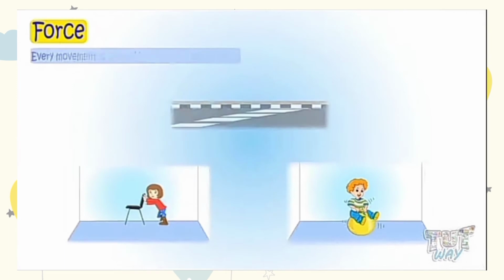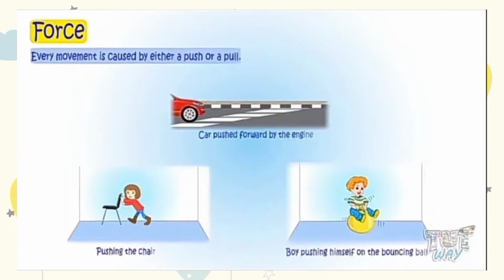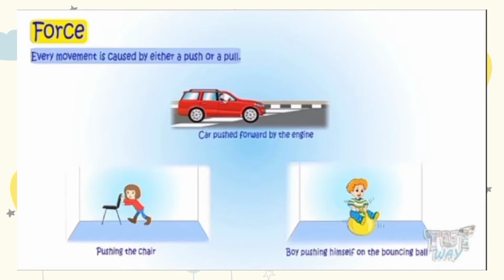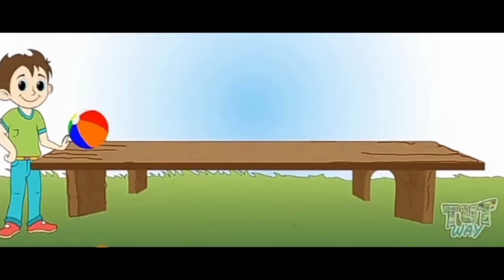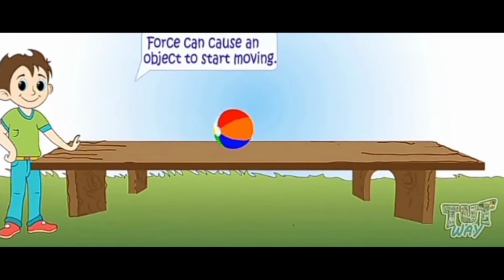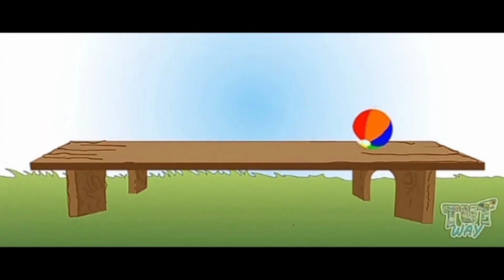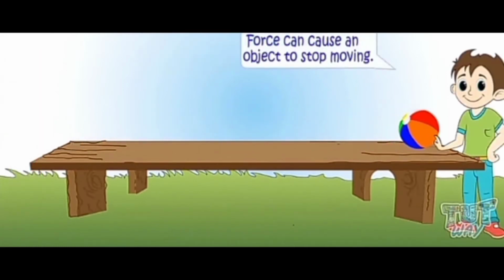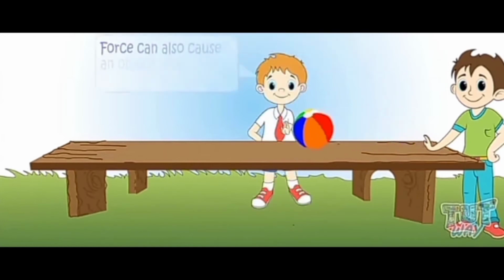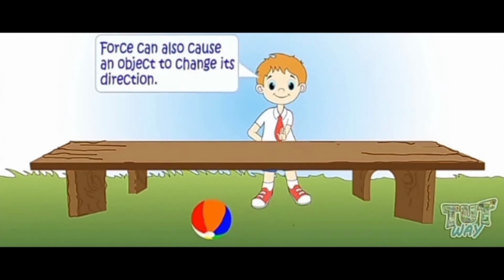So students, no matter what is the movement, in every movement of every object, either pull or push moves the object. We have seen that everything moves with some force and it's either push or pull. Now let's see what force can do. Force can cause an object to start moving. Force can cause an object to stop moving and can also cause an object to change its direction.